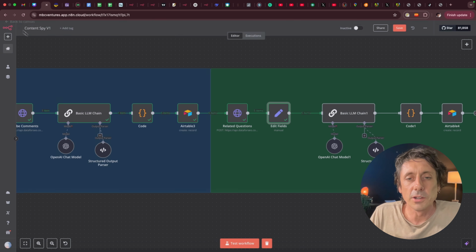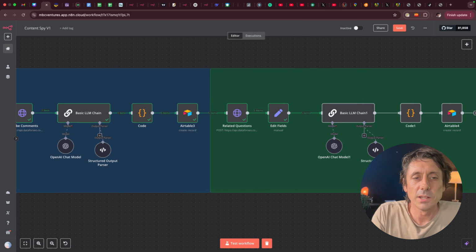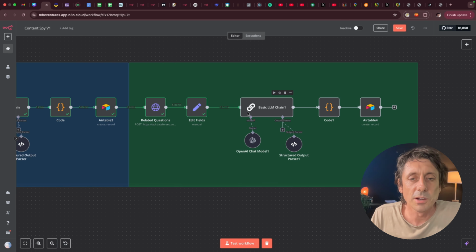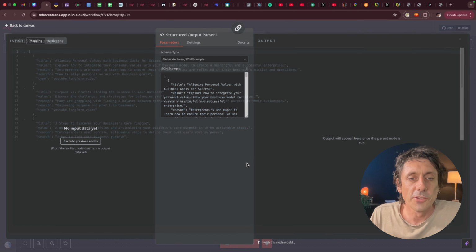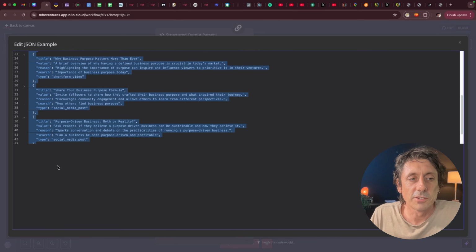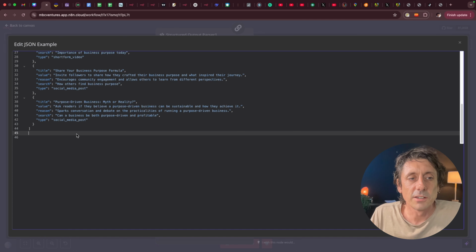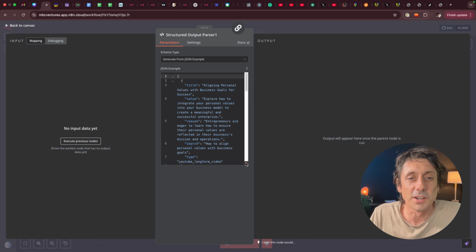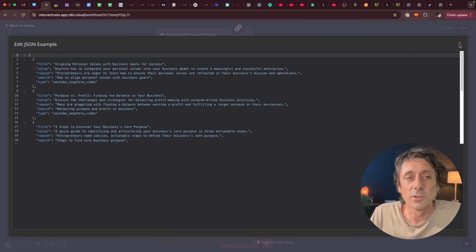So now that we've got the content in a useful way, we can now add another LLM chain, which is exactly what we did before, but this time we're just feeding it different inputs and asking for the same structured output. So the structured output's identical. It's just the content ideas. And notice in the content ideas, we tell it, which type of content is this for? Is it a social media post? Is it a long form or a short form? And the AI will come up with the ideas for us.